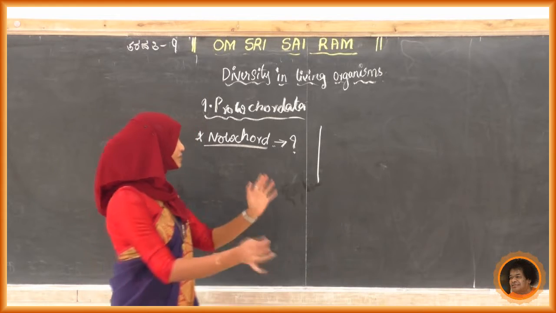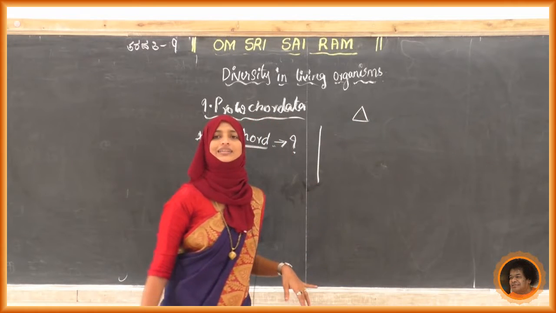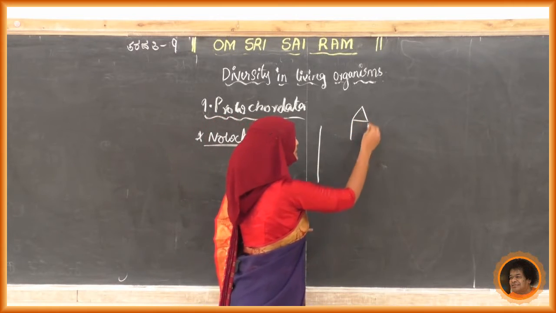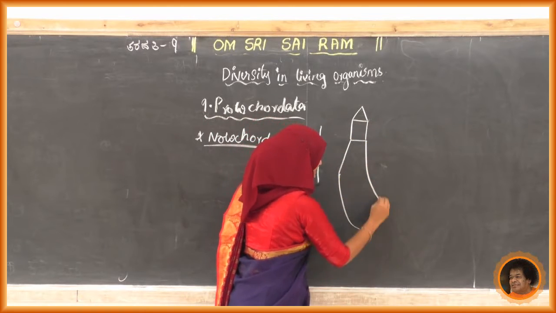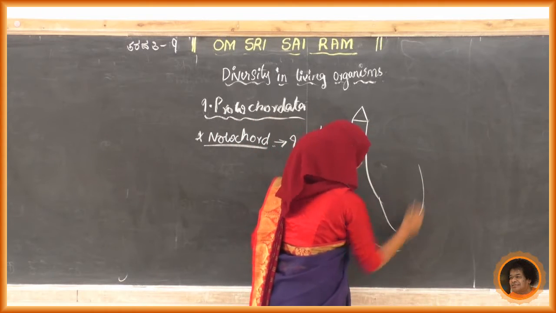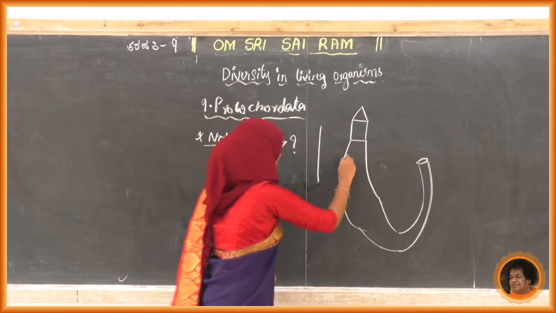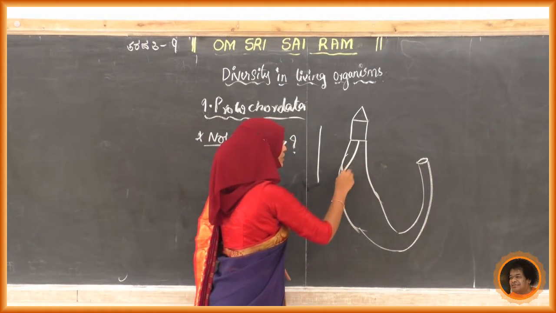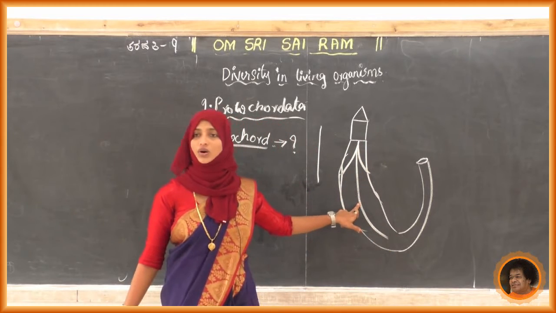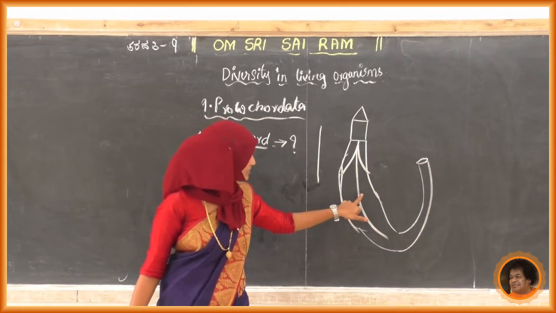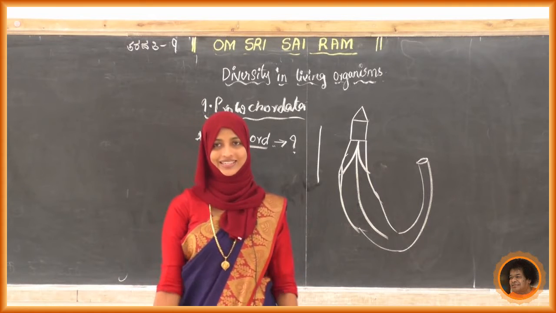Here I will draw a rough diagram, students. You can observe the neat diagram in your textbook. I will draw one rough diagram and show you where these notochords are present. This is all about Balanoglossus. Somewhere here in this body we can see this is a notochord. Because of this notochord, these organisms can stand straight.